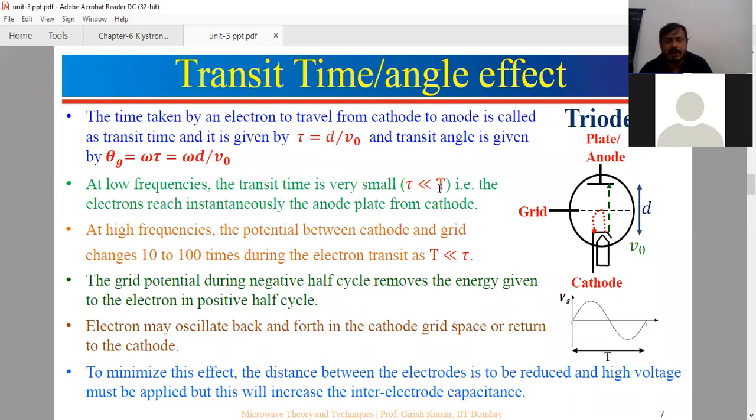So tau is less than the time period of the signal, so the electrons reach the anode plate from the cathode instantaneously. It will work for low frequencies. At high frequencies, what happens?